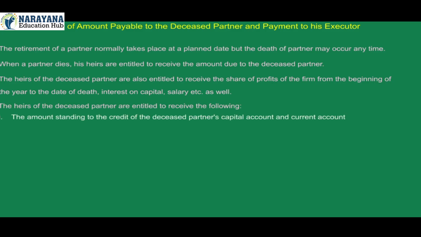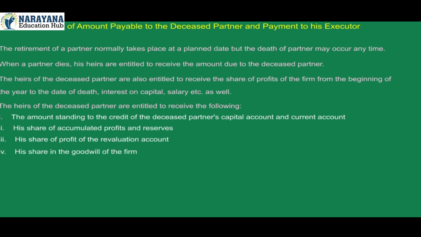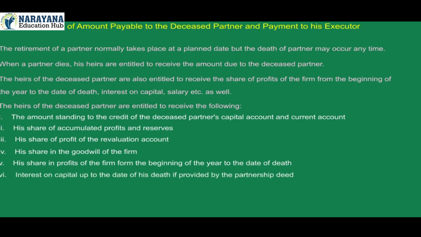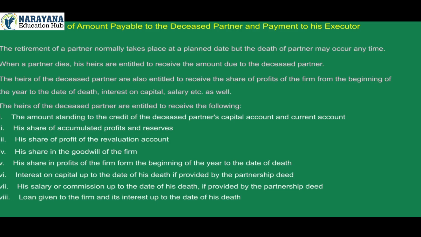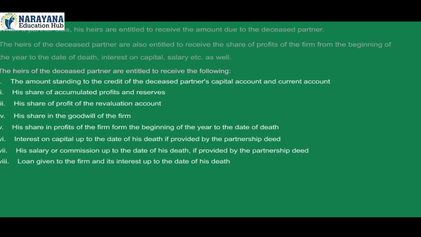1. The amount standing to the credit of the deceased partner's capital account and current account. 2. His share of accumulated profits and reserves. 3. His share of profit of the revaluation account. 4. His share in the goodwill of the firm. 5. His share in profits of the firm from the beginning of the year to the date of death. 6. Interest on capital up to the date of his death if provided by the partnership deed. 7. His salary or commission up to the date of his death if provided by the partnership deed. 8. Loan given to the firm and its interest up to the date of his death.